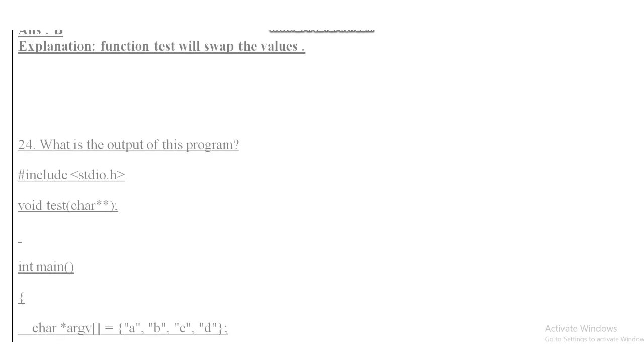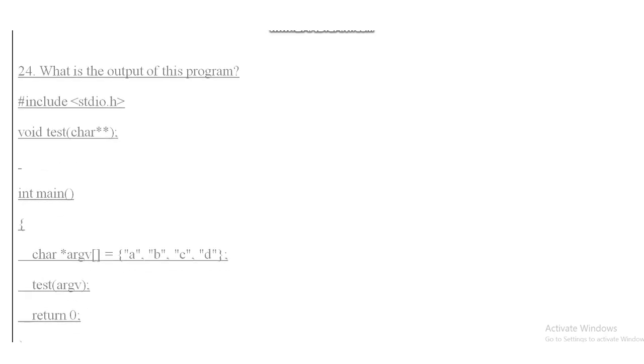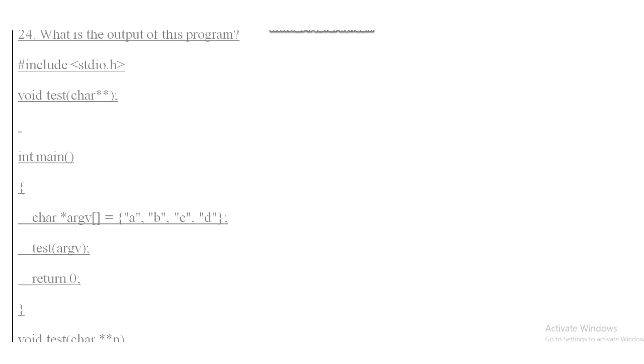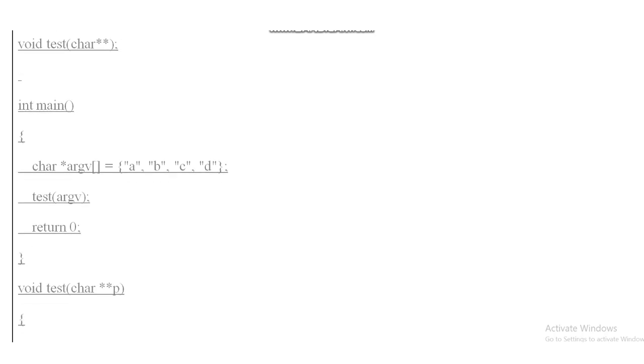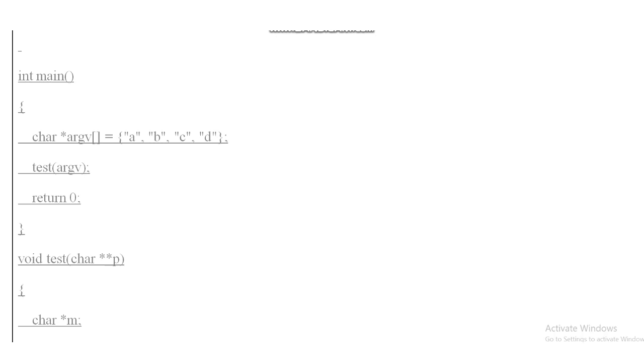Question number 24. What is the output of this program? Void test(char **), int main, char *argv array equal to a, b, c and d, and in the test function argv is passed.